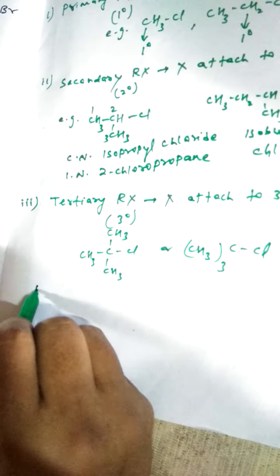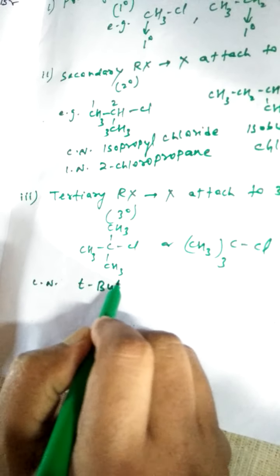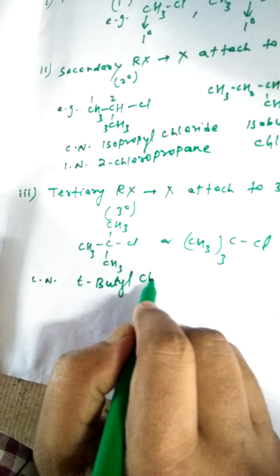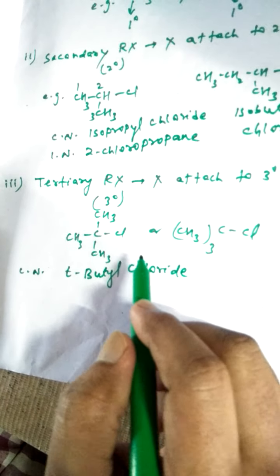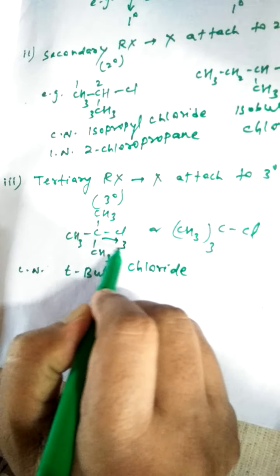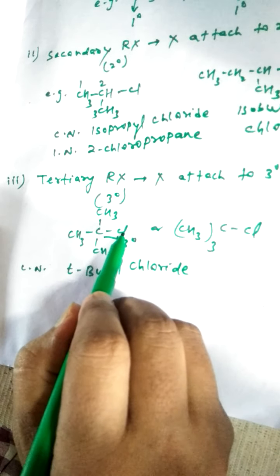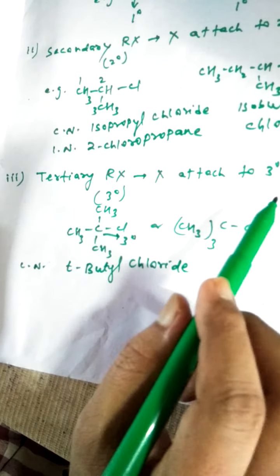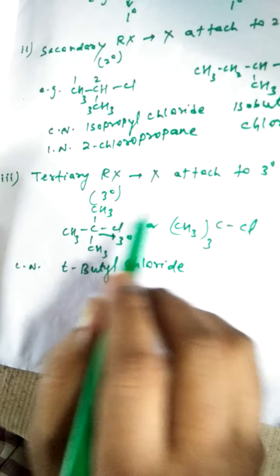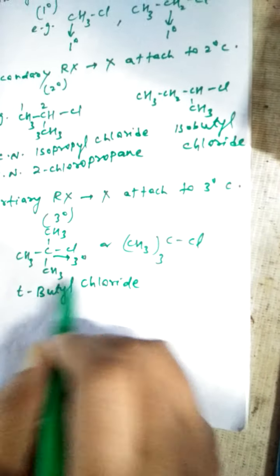The common name is tertiary butyl chloride. This carbon is the tertiary carbon, 3 degree carbon. So the chlorine atom is attached to the tertiary carbon, hence it is a tertiary alkyl halide.